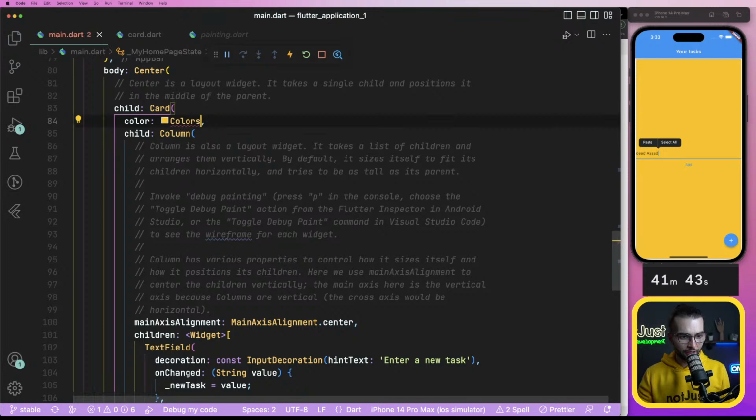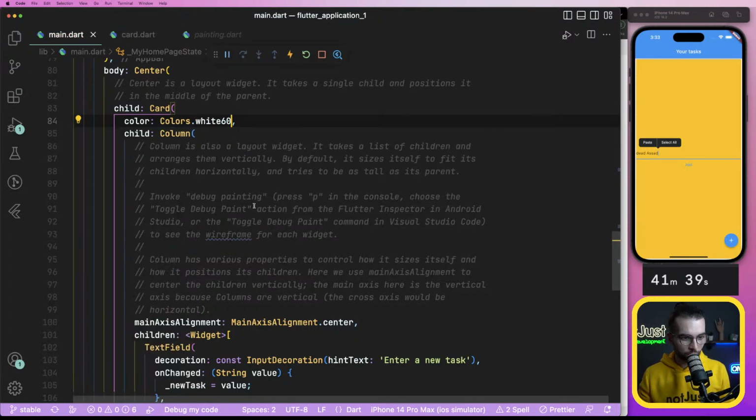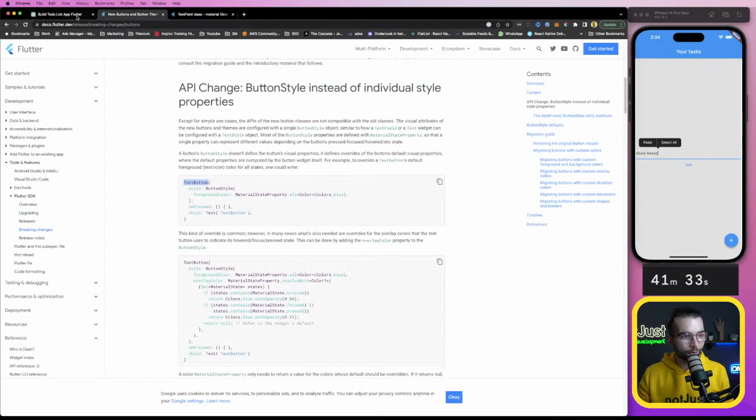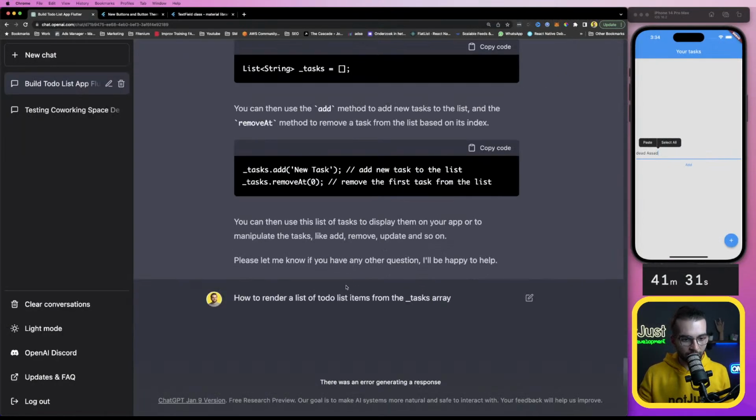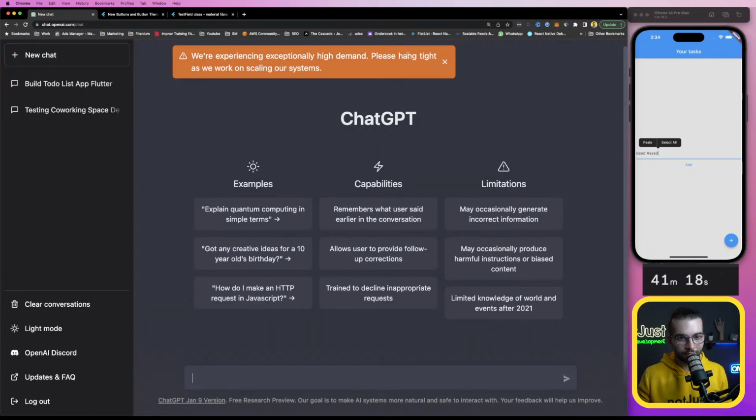So my Amber here is very bad looking, but I can do a white. Yeah, something like that. Still looks bad. But that's not the point. Come on. No, you don't want? I'm gonna start a new chat then, if you're gonna allow me to. Oh, yeah, that's interesting. How?